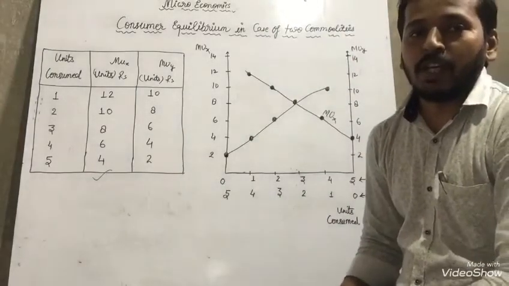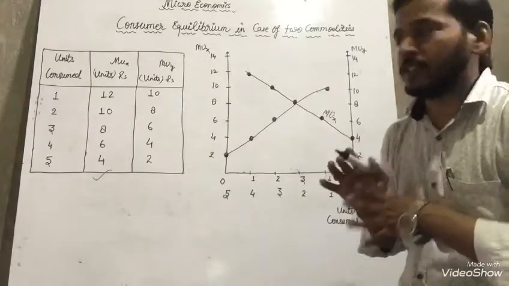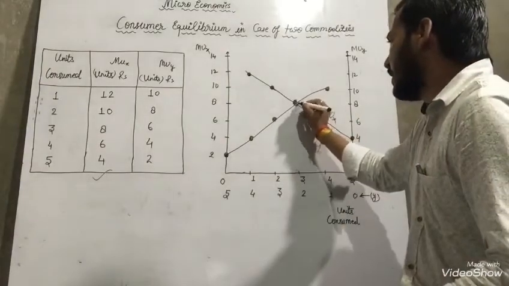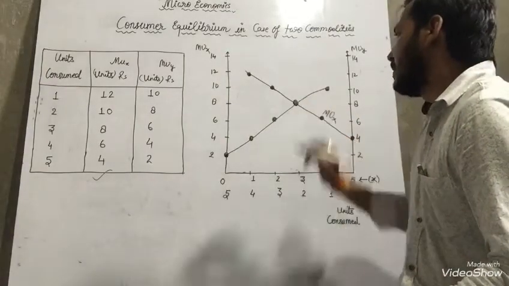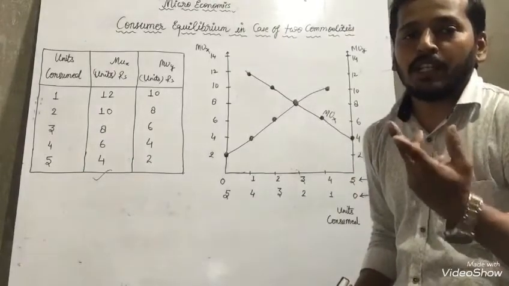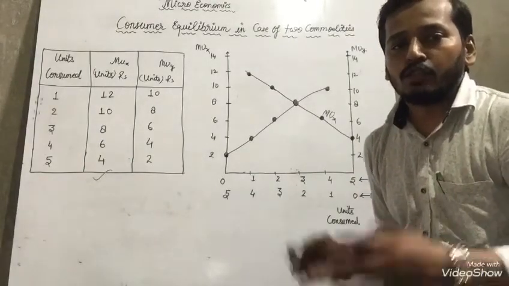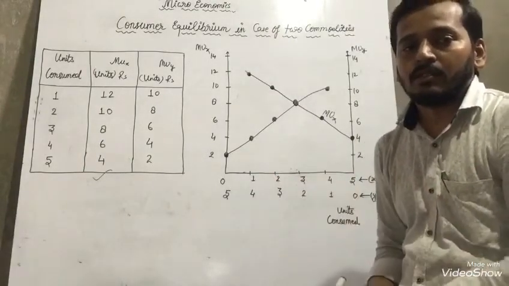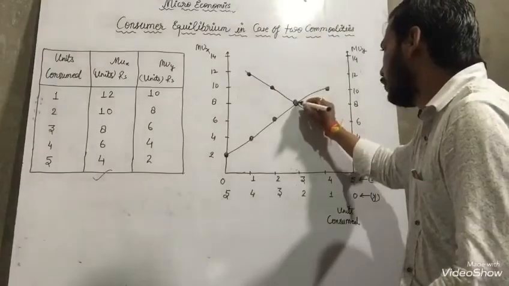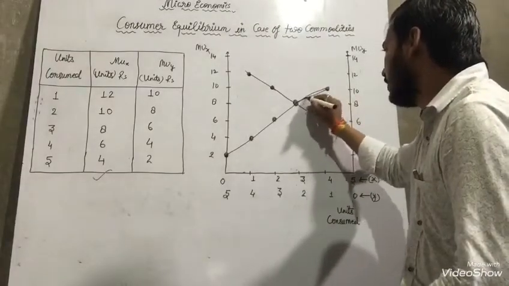So dear students, when you make it, it should be very neat and clean. It will look very beautiful when you make it. But I am making it without the help of a scale, so it is not in the proper way. But when you make it, it should be very neat and clean.